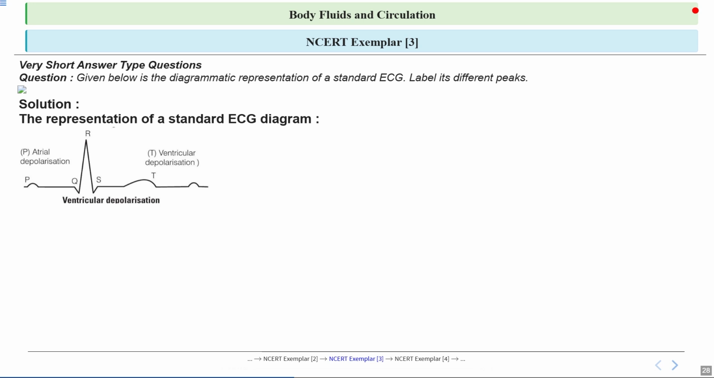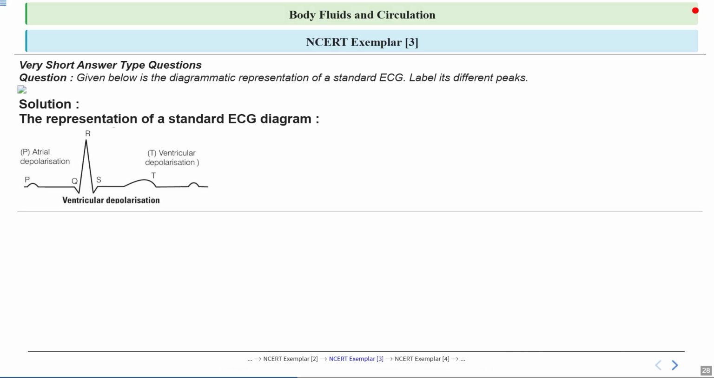So this is the diagrammatic representation. The main peaks here are P, Q, R, S and T. We've already talked about it. The P wave shows the atria contracting, the QRS represents the ventricles contracting, and the T wave shows the ventricles relaxing. So you can think of these waves as signals being sent to different chambers to keep the blood flowing smoothly, just like traffic lights guiding cars at an intersection.